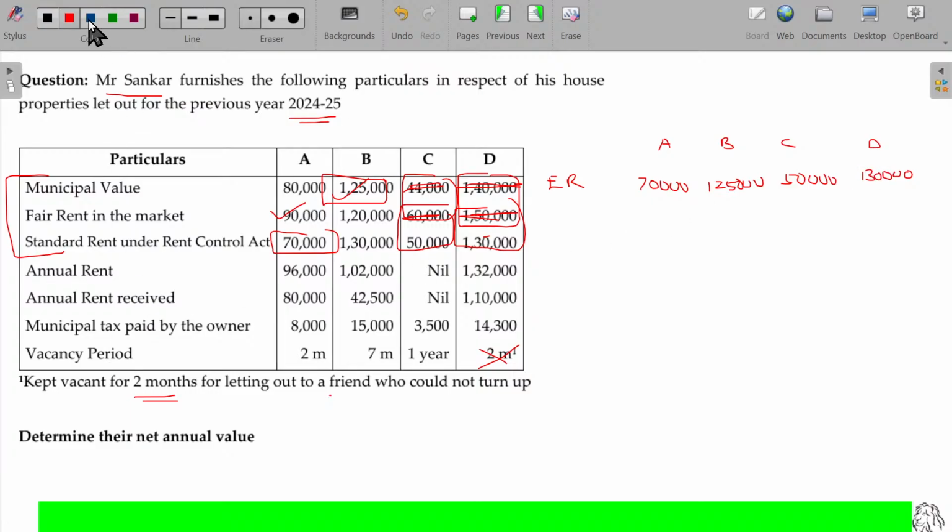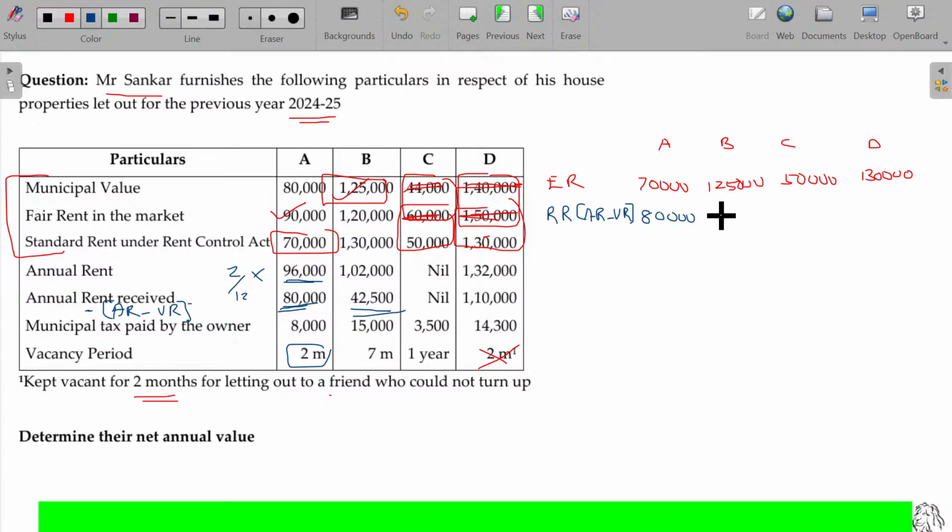Right. What about the rent received, sir? Rent received is nothing but annual rent minus vacancy rent. Annual rent is what you would get if it is let out for the entire year. That's called annual rent. Annual rent received is 80,000 rupees. 2 months rent is not received, so into 2 by 12, I think 16,000 not received. So this is the annual rent minus vacancy rent. So 80,000 rupees would be taken here.